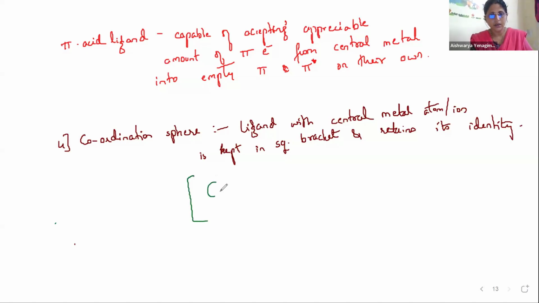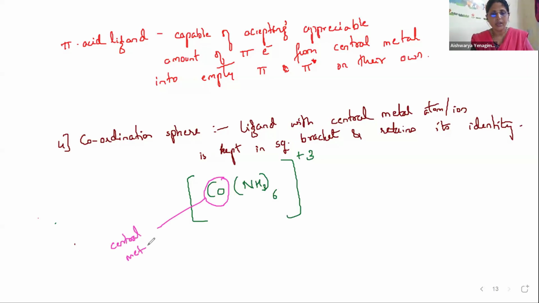Here I write Co(NH3)6 in brackets, with charge plus 3. So let us see what these are. Co is a metal atom, a transition metal, right? So this is called the central metal atom. Then what are these NH3? How many are there? There are 6 NH3.